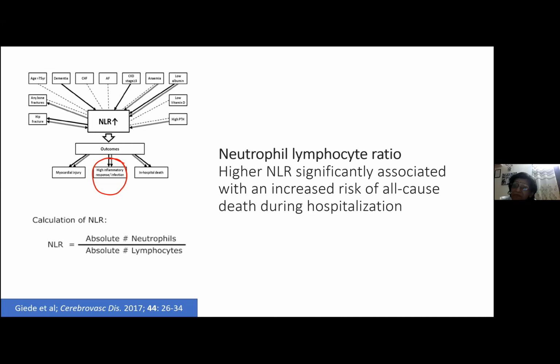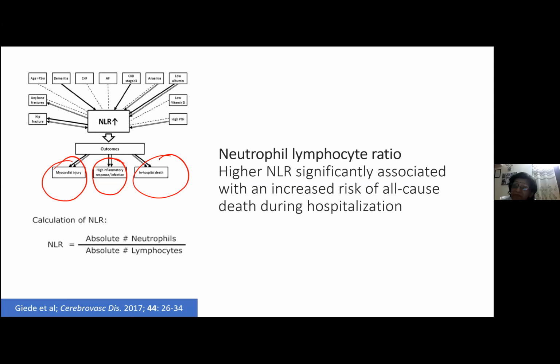In the group of patients with a high neutrophil lymphocyte ratio, there is a high prevalence of myocardial injury, and therefore a high incidence of in-hospital death. So now they are using the neutrophil lymphocyte ratio to identify the cytokine storm and to identify those people who are going to die during hospitalization.